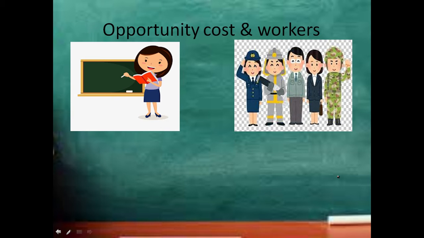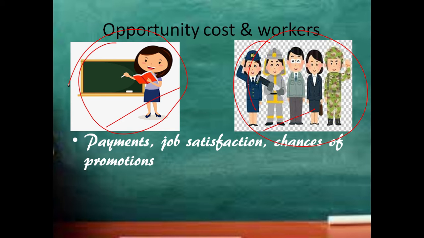If I choose to be a teacher, my opportunity cost will be civil servant. If I choose civil servant, my opportunity cost will be teacher, right? So how will I choose? Payments, job satisfaction, chances of promotion. I will decide by these elements.